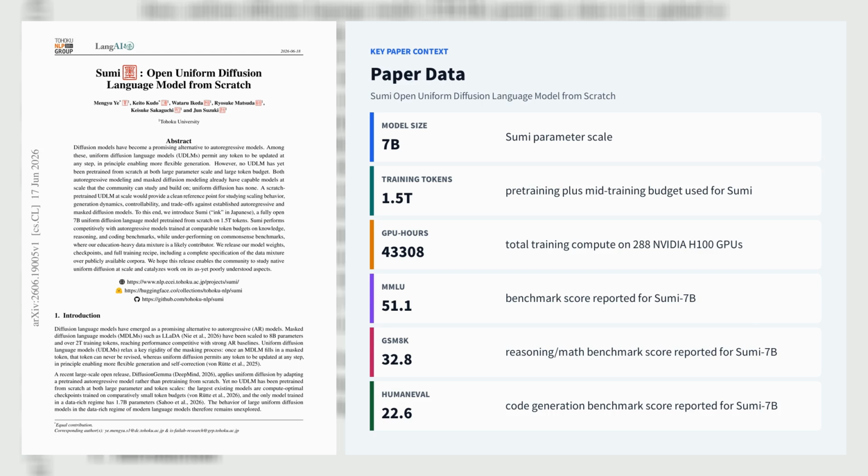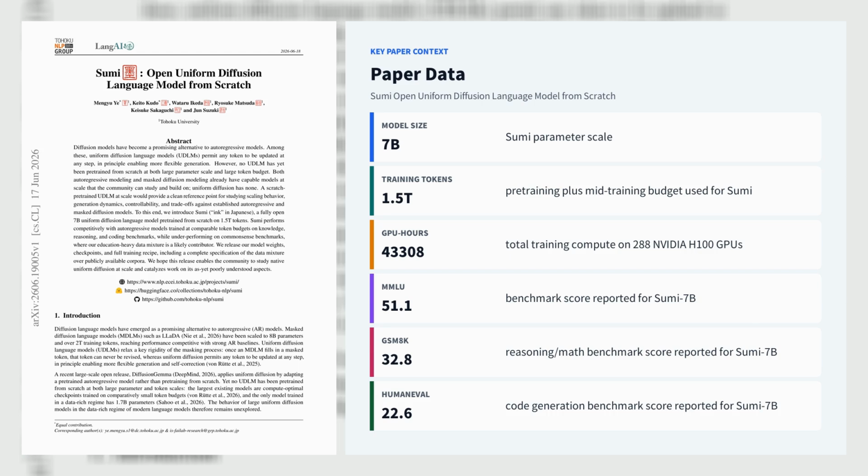43,308 GPU hours. Using a Llama-style architecture with 36 layers, hidden size 4,096, 100,278 token vocabulary, and a fixed canvas length of 2,048 for evaluation. On 13 benchmarks, Sumi reaches 51.1 on MMLU, 32.8 on GSM8K, 22.6 on HumanEval, and 26.6 on MBPP, outperforming the open autoregressive baselines they evaluate under the same protocol on knowledge and coding, while lagging on common sense tasks such as PIQA at 66.4, HellaSwag at 60, and WinoGrande at 60.